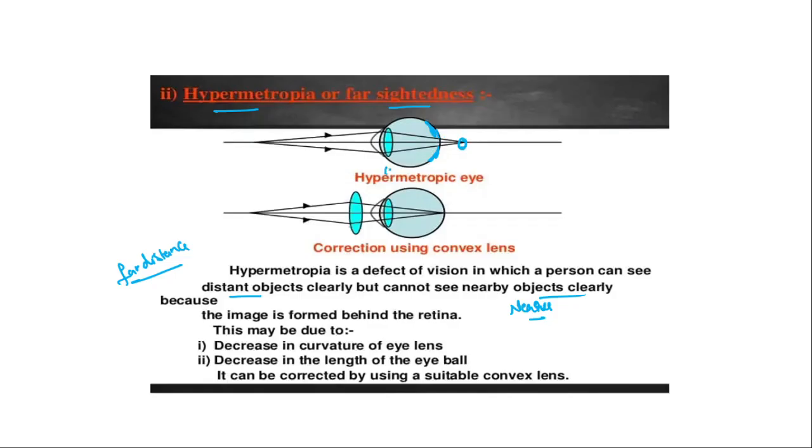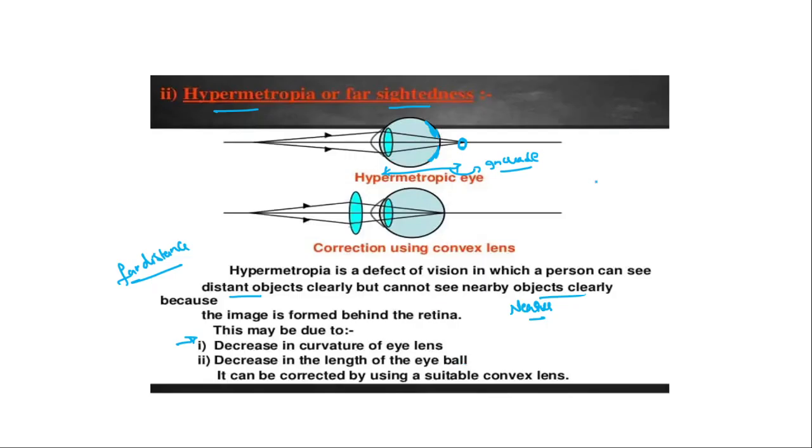Means this focal length has increased. Why? The reason may be a decrease in the curvature of the eye lens, or a decrease in the length of the eyeball.